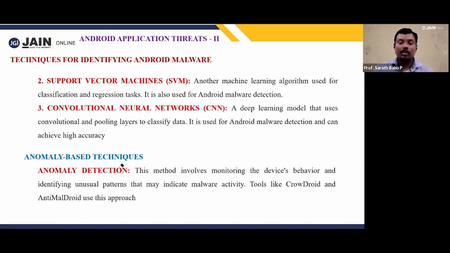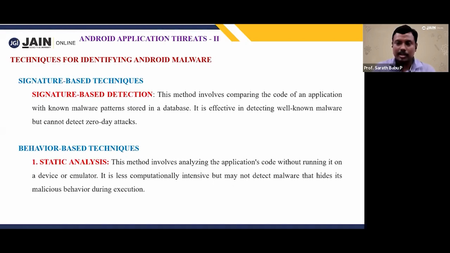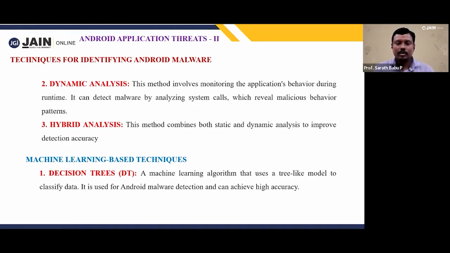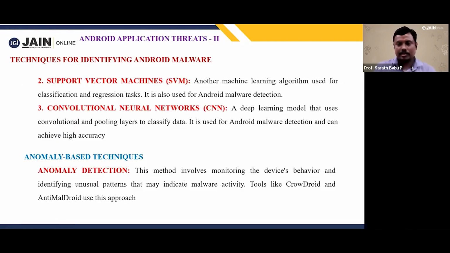So that is the main information about the techniques for identifying malware. Again, I'm repeating. We have done the database, and the first one is signature based. Second is behavior based. Third is machine learning based. Fourth is anomaly based techniques.